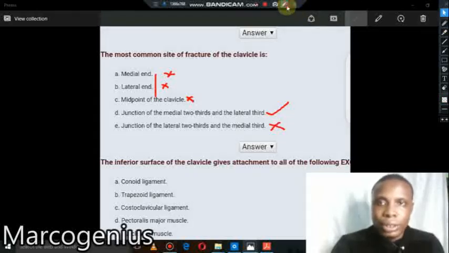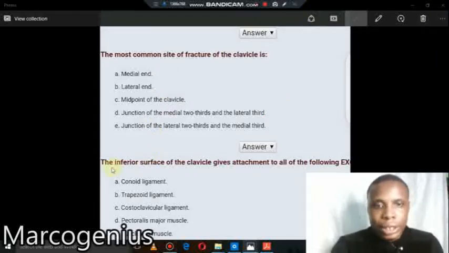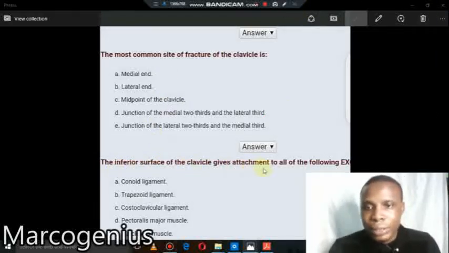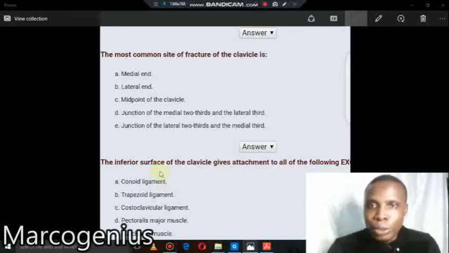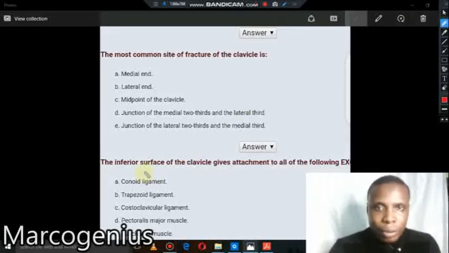So let's go to the next one. The inferior surface of the clavicle gives attachment to all the following except... That's why I say you need to know the muscles. It's very important. You need to know them offhand. The inferior surface of the clavicle gives attachment to three important ligaments.